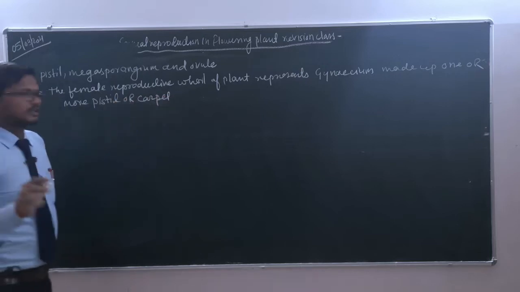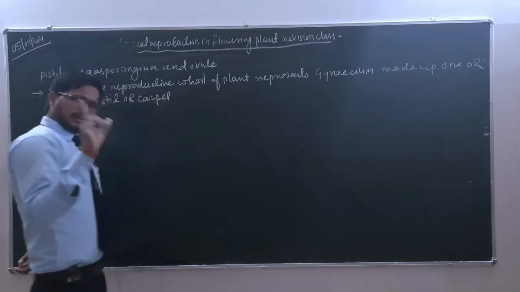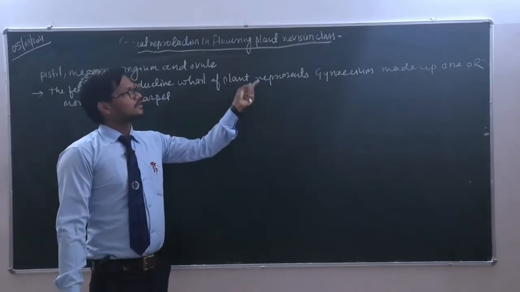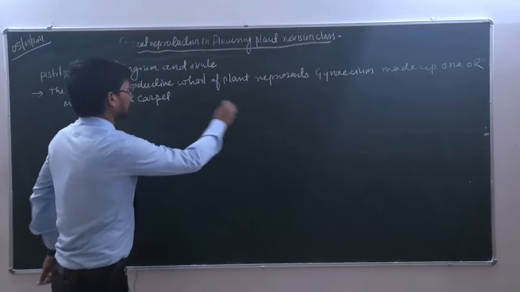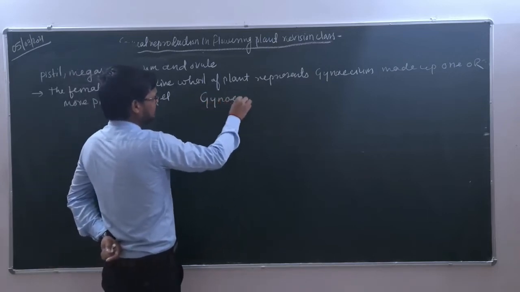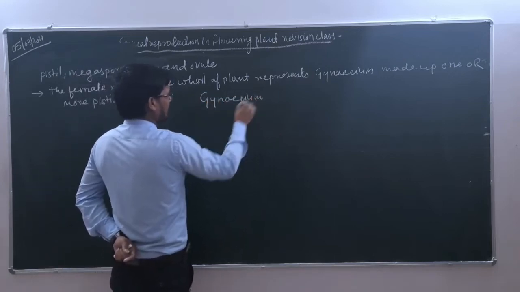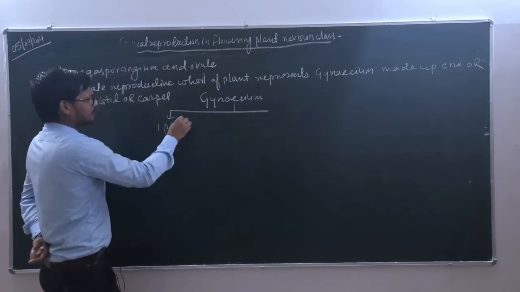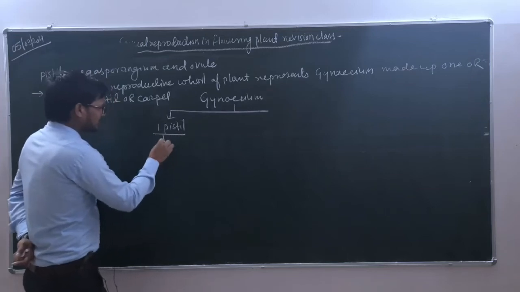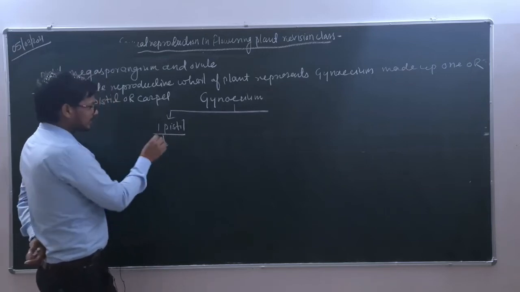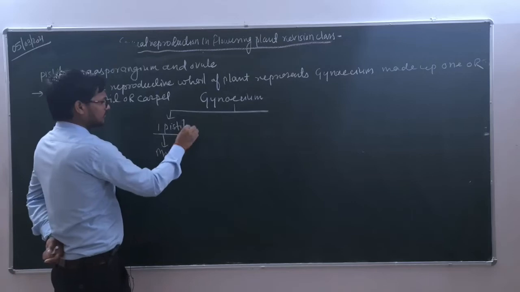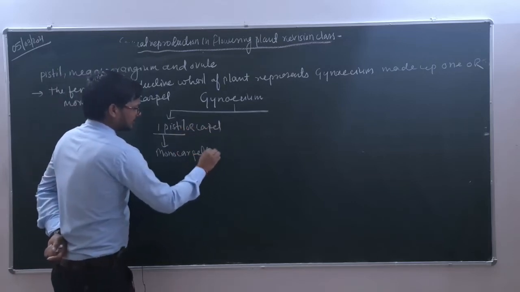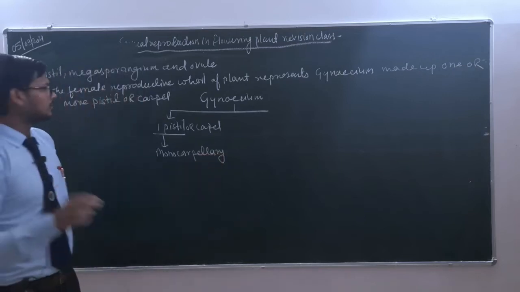This line is very, very important. Questions may be asked from here, and in previous years questions were part of the board examinations. So here we write gynoecium, and there are two possibilities. If there is only one pistil, that condition is known as monopistil, also known as carpel, hence monocarpellary.